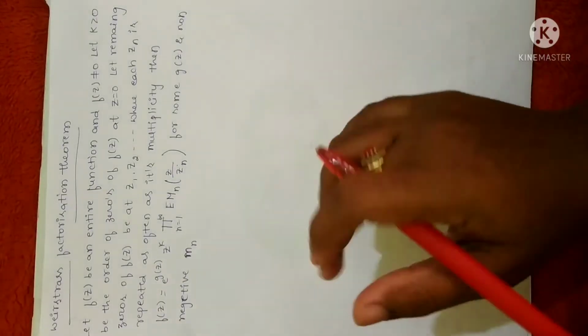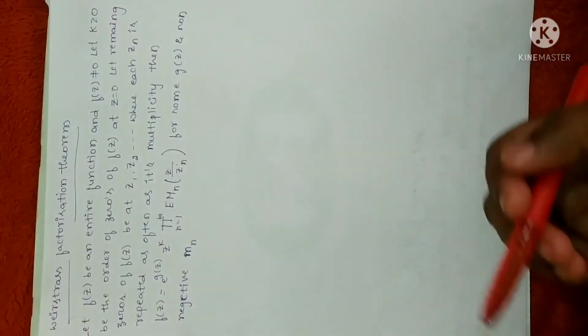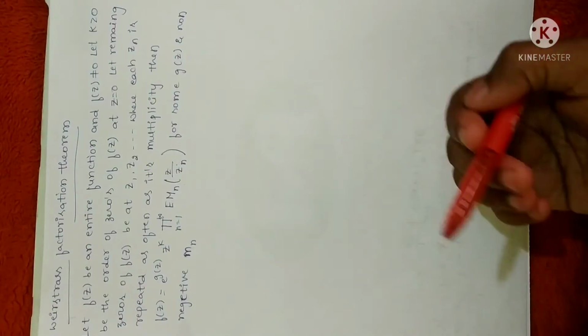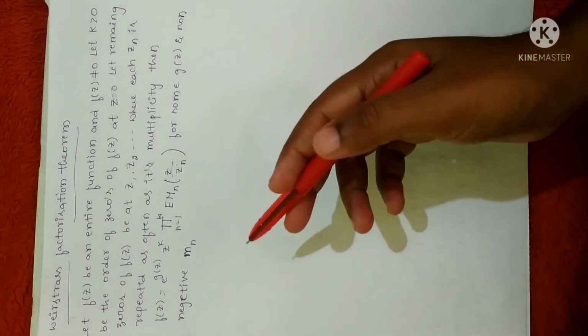So here is the next important theorem, the Weierstrass factorization theorem. In the third lesson I have done the Weierstrass theorem. Remember, the Weierstrass theorem is different from the Weierstrass factorization theorem. Anyhow, it is very simple but abstract. You have to remember the functions.